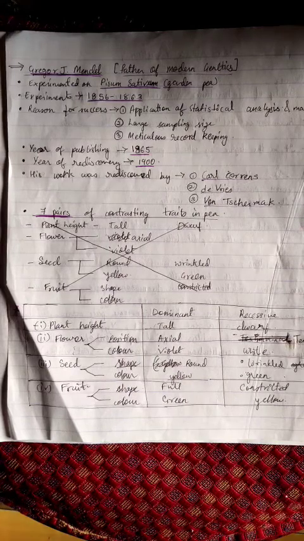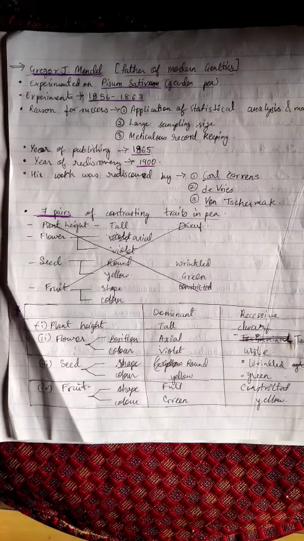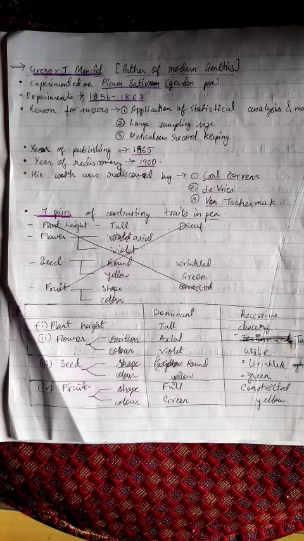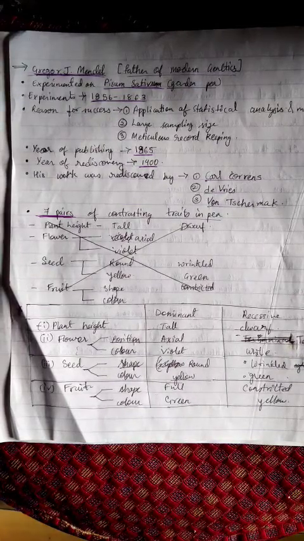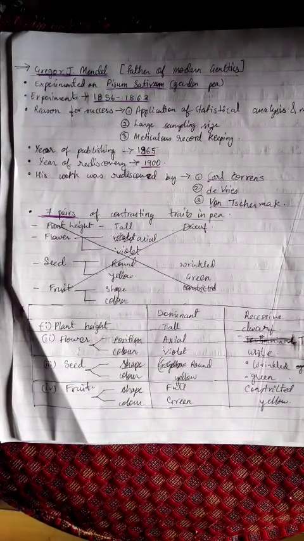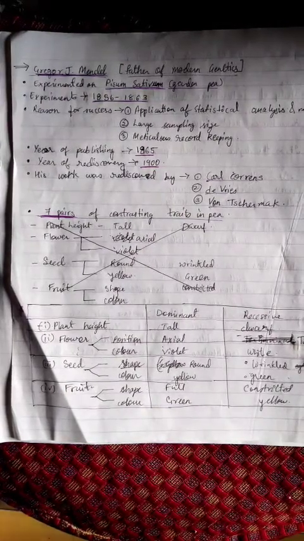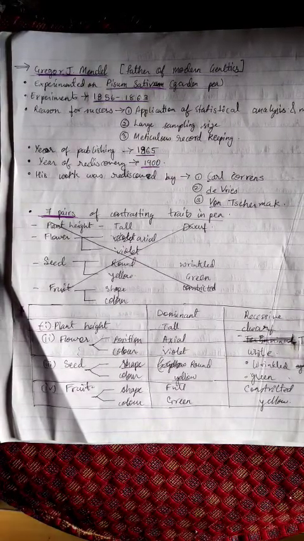Year of publishing, 1865. Year of rediscovery, 1900. His work was rediscovered by Carl Correns, Hugo de Vries and Erich von Tschermak. Seven pairs of contrasting traits in peas are plant height, flower position and flower color, seed shape, seed color, fruit shape and fruit color.